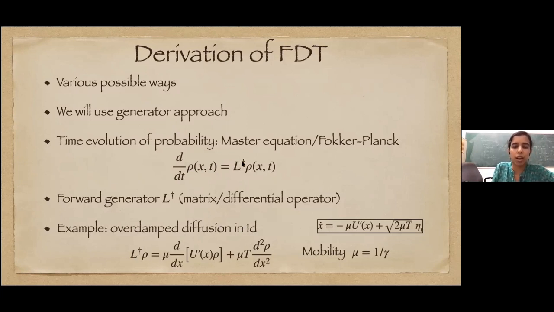I'm calling this L dagger because we'll see in a moment why. Now you see I have written mu directly as 1 over gamma. I've gotten rid of gamma and replaced it by mu. So this is the form of L dagger. You don't really need to remember the explicit form, but just know that it's a second order differential operator.